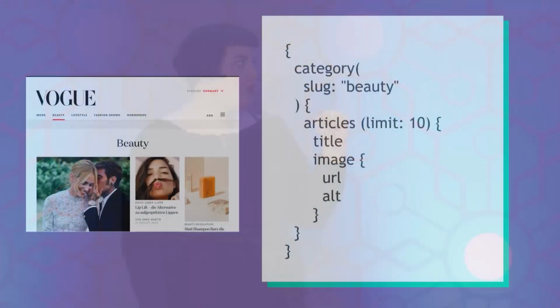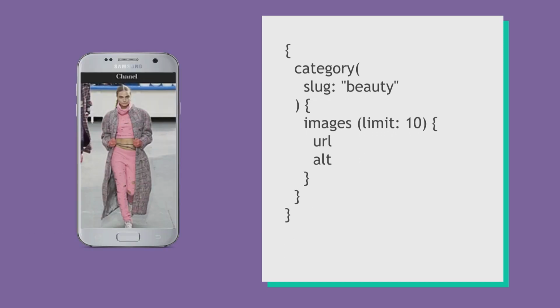GraphQL does not enforce a specific way to consume an API, which I think is great for building products. It gives consumers the flexibility to request data in the way that they want it. So imagine that we want to render a beauty category page in both the web application and the native app. On the website, we might make a query that looks like this. We say we want the beauty category, and we want 10 articles, and for each article, we want the title and an image. And we just say what we want.